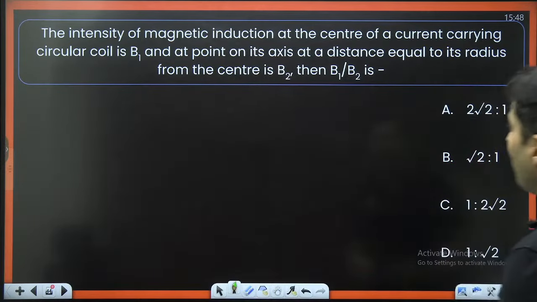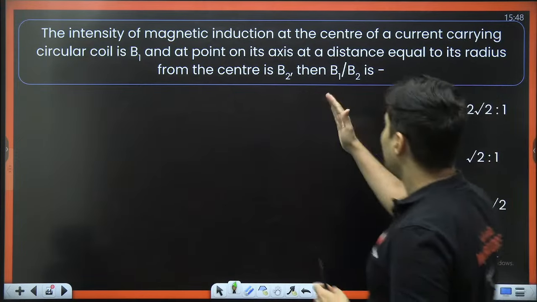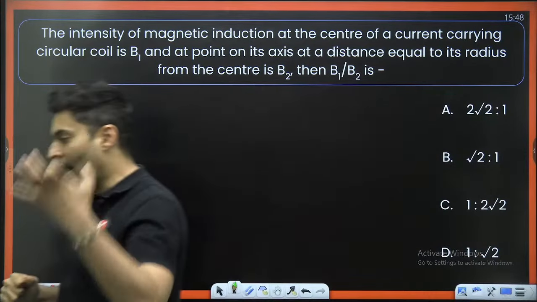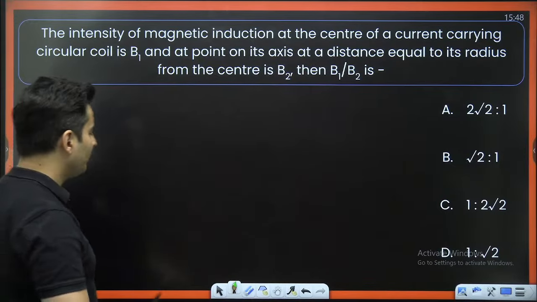Moving on to the next question. The intensity of the magnetic field at the center is B1 and at a point on the axis at a distance equal to the radius is B2. Then what is the ratio of the magnetic field? Okay, let's try to figure this out.